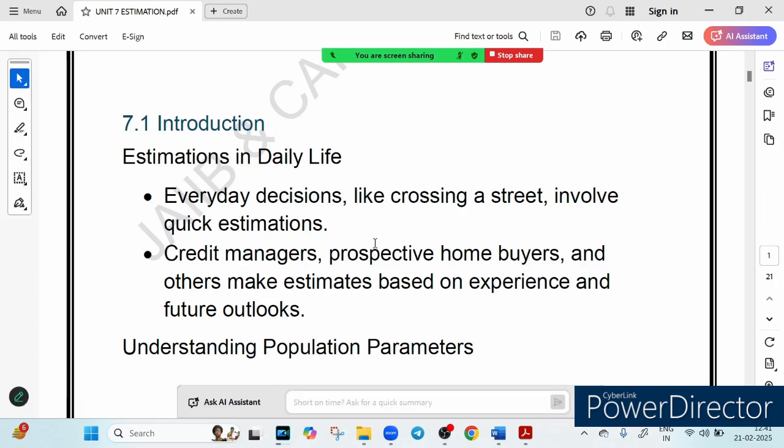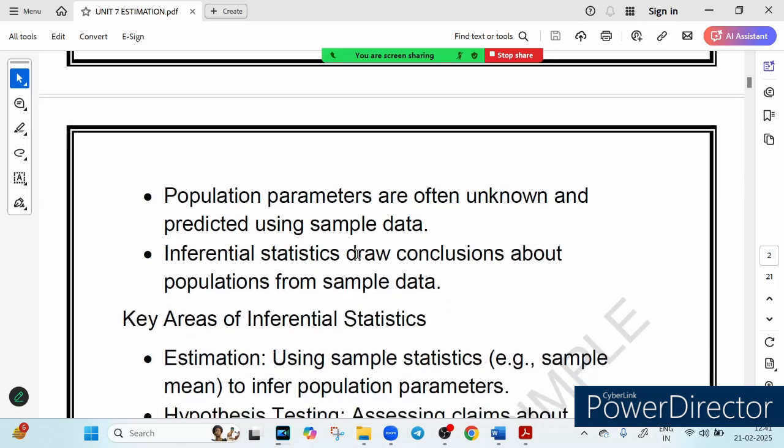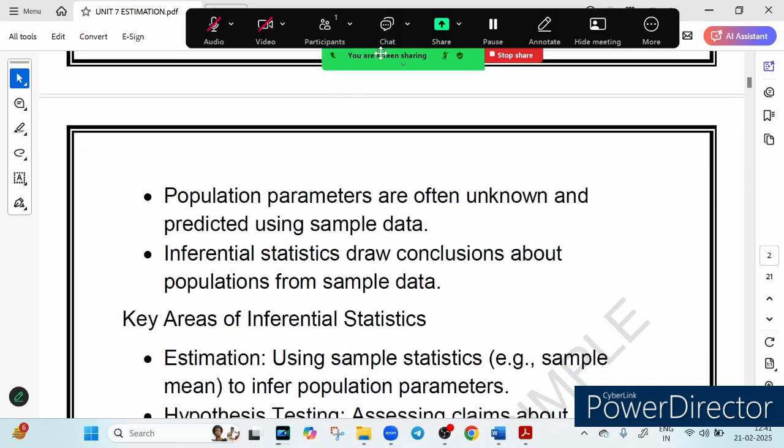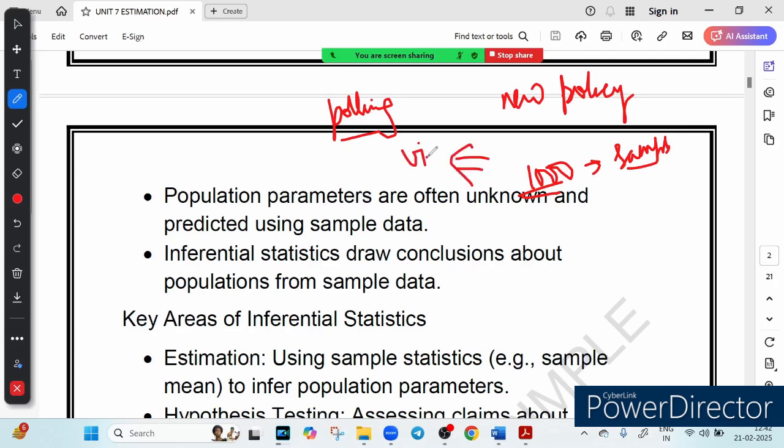So what is the big deal about population parameter? Let's understand this population parameter, very important. Imagine you are polling a city's opinion on a new policy. You can't ask everyone, so you take a sample, maybe 1,000 people. Obviously there are more than a crore people in a city, or suppose there are lakhs of people in the city, you can't ask everyone, so you take 1,000 people as the sample, and use their responses to predict the views of the entire city.